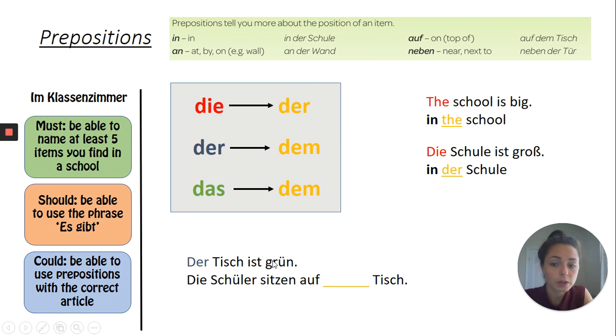So we know, oh, hang on, we can't use der as the normal article, but because we are using a preposition, that article must change somehow. Okay, then we go into that table here and look, okay, we've got der. Okay, it changes into dem. Okay, so it would be die Schüler sitzen auf dem Tisch. The students, the pupils, are sitting on the chair. I know it's quite big, but we would practice this now.